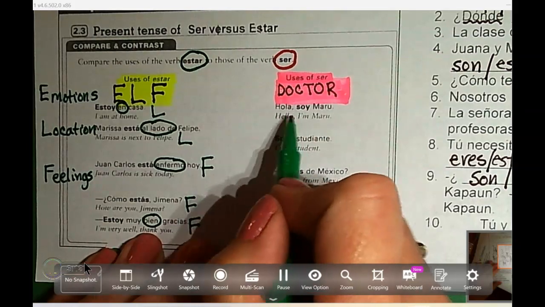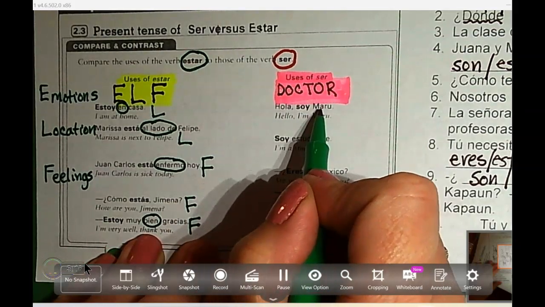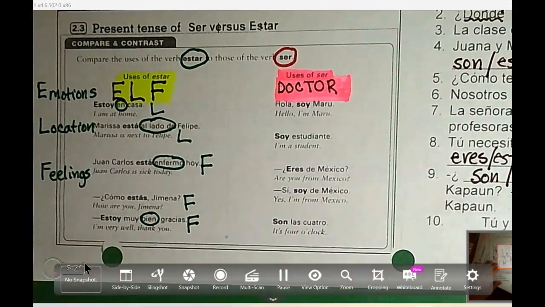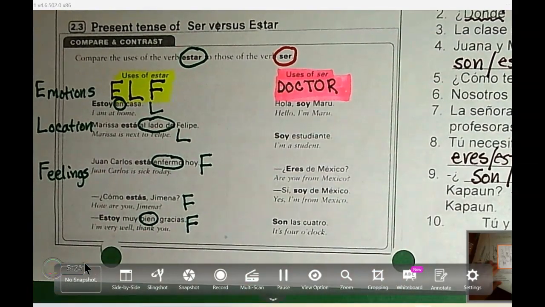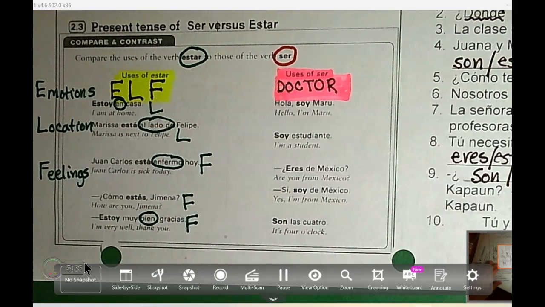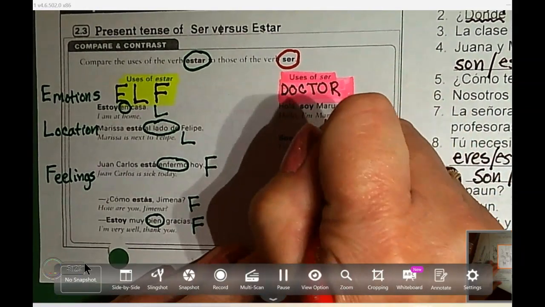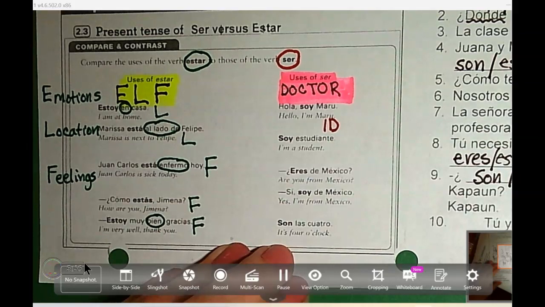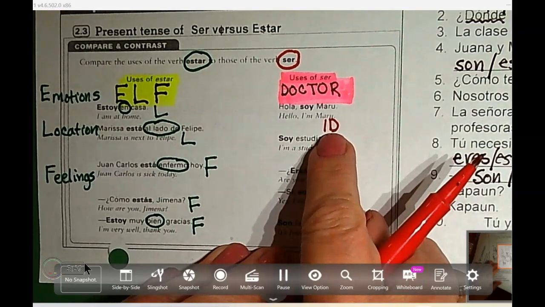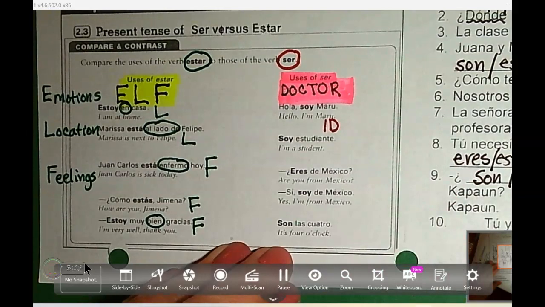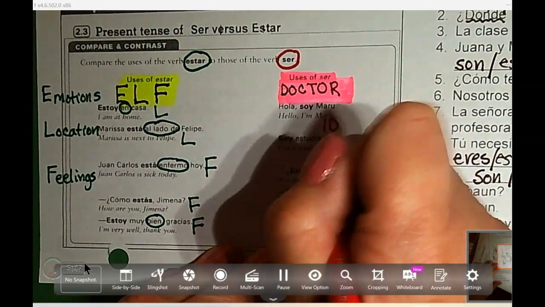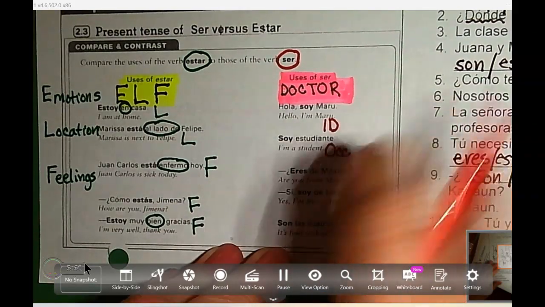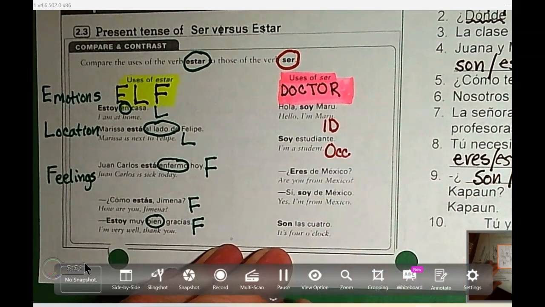Now let's look at doctor. First of all, let's look at our examples. Hola, soy Maru. Hi, I'm Maru. Now we're talking about identification, right? We are telling who we are, an identification. Or we can also lump it in to occupation. Who I am, what I do, that's my identification. Soy estudiante. I'm a student. Okay, this is what I do. This is my occupation, right? ID and occupation go together.